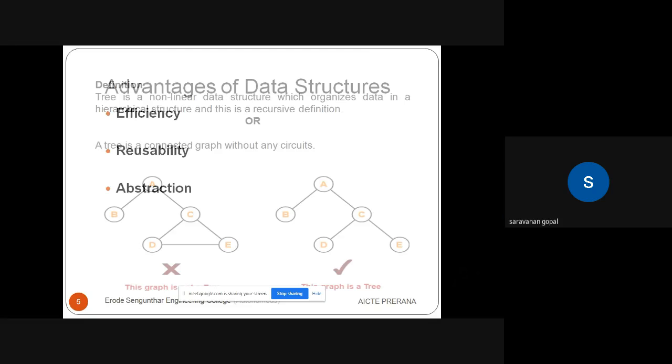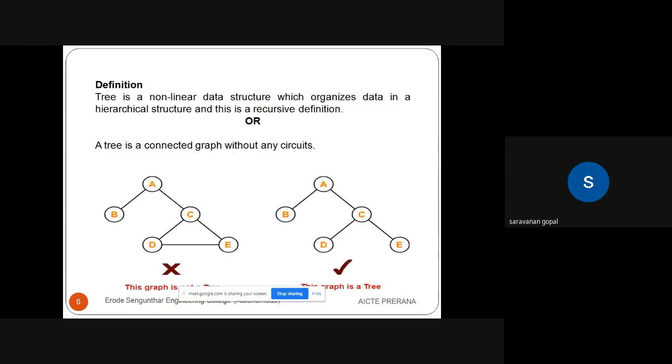In data structure, we're going to see particularly about the tree. Data structures are formally divided into two different types: one is the primitive data structure, and the other is the non-primitive data structure. In primitive data structures, we use the primary data types, that is integer, float. The non-primitive data structure can be divided into two classifications: the linear data structure and the non-linear data structure. In linear data structures, we use stack, queue, linked list.